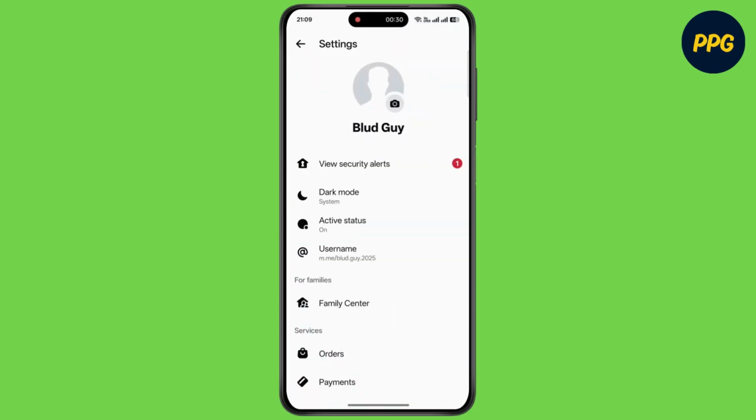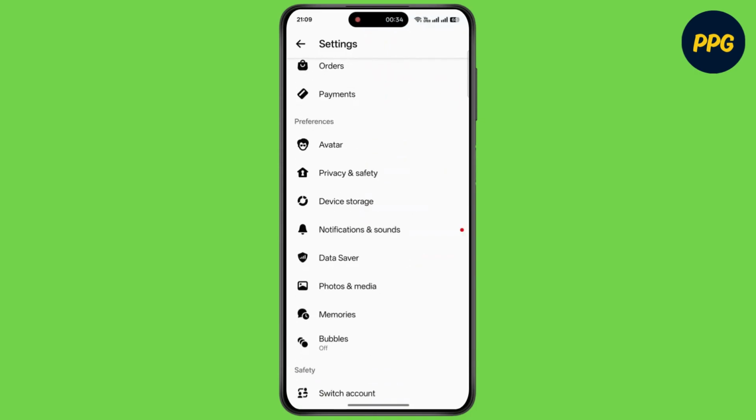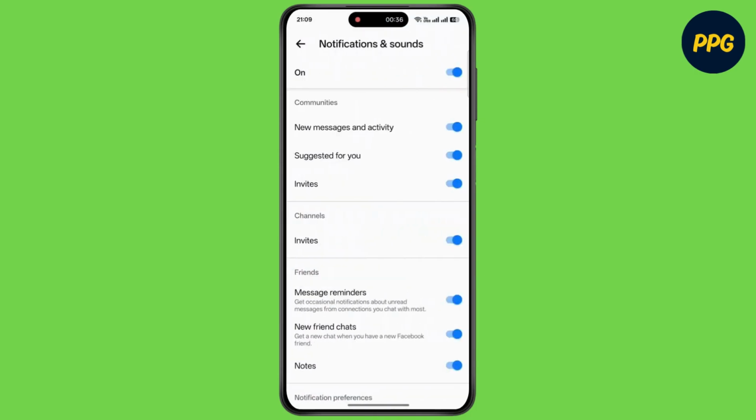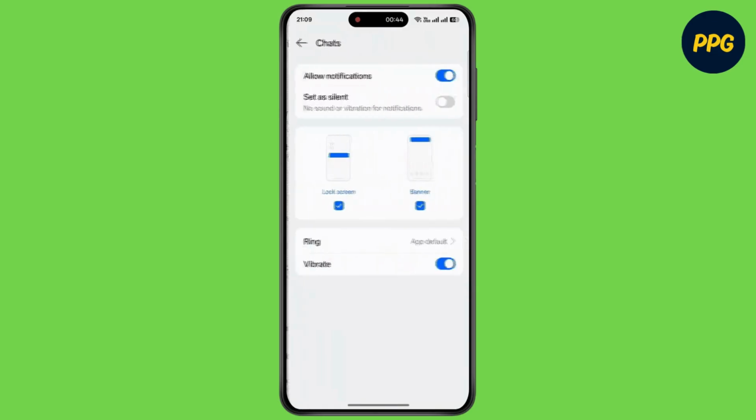Now on the settings page, simply scroll down. Now tap on notifications and sounds. Again scroll down. Now under notification preferences, tap on customize notifications. Now tap on ring.